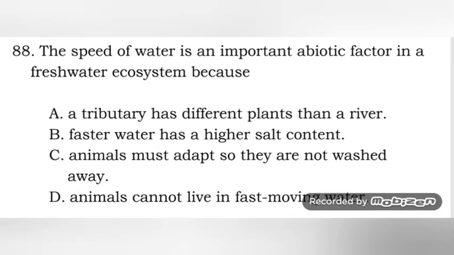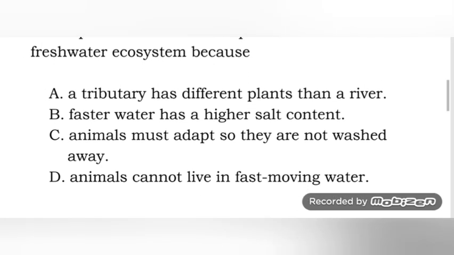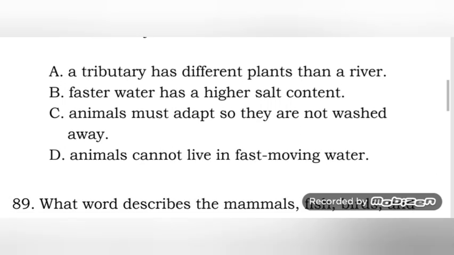Okay, number 88. The speed of the water is an important abiotic factor in a freshwater ecosystem because a tributary has different plants than a river, B, faster water has a higher salt content, no, animals must adapt so they are not washed away, or animals cannot live in fast-moving water. So it's letter D. There must be a slow flow of water because animals, especially those who are not adapted to fast-moving water, will just die.